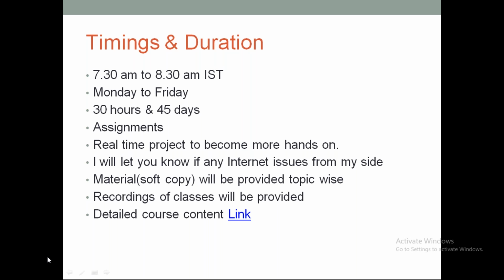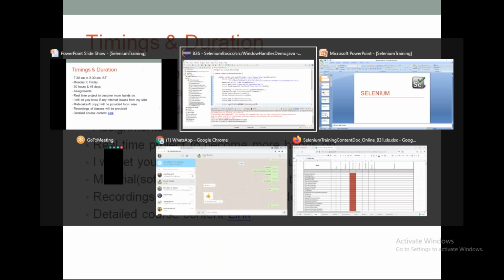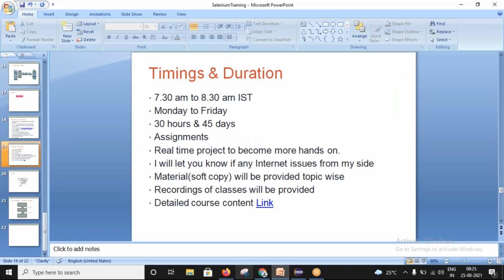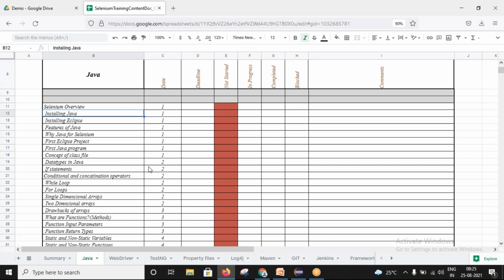Okay. And then the course content. I think we might have already shared it with you, but let me show you the course content. See, this is the course content. At a high level we know that we will be covering Java, so these are the line items. Whatever concept we cover, we'll keep marking and tracking it over here, whether it is completed, blocked, or not started.